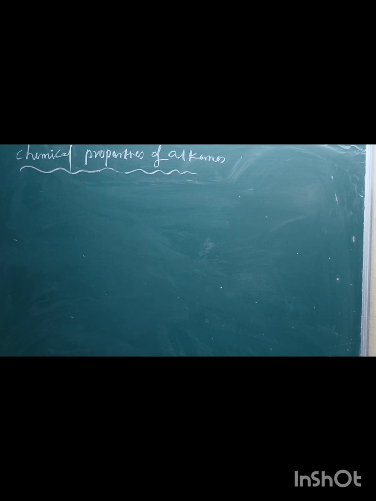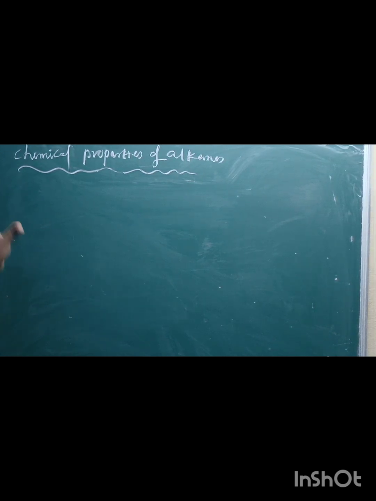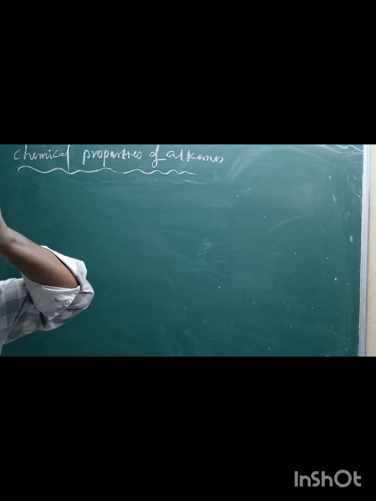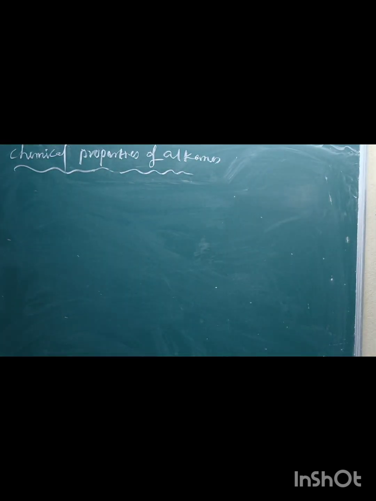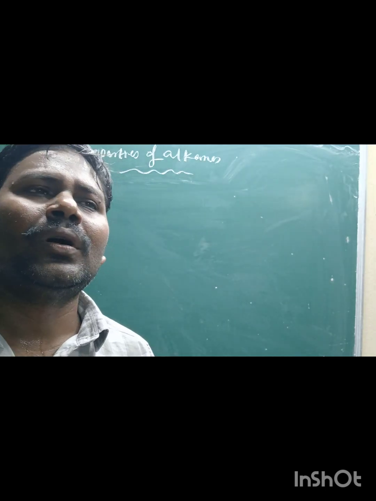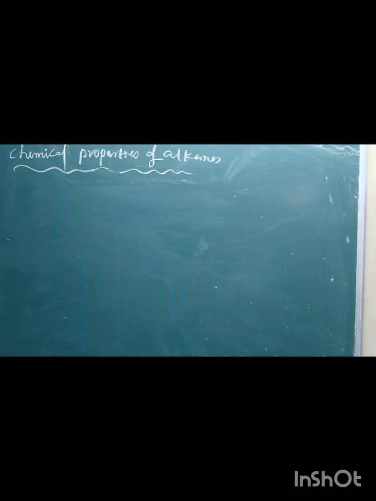Next we will continue with one more video, which is called chemical properties of alkanes. There are various chemical properties, and we will discuss them one by one. The first one is that alkanes can undergo substitution reactions.